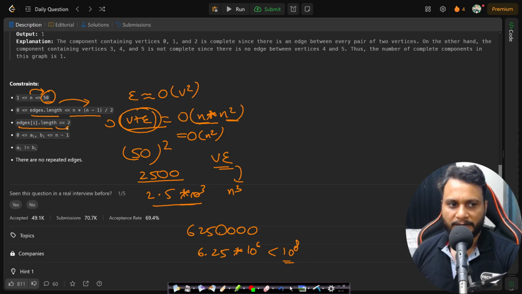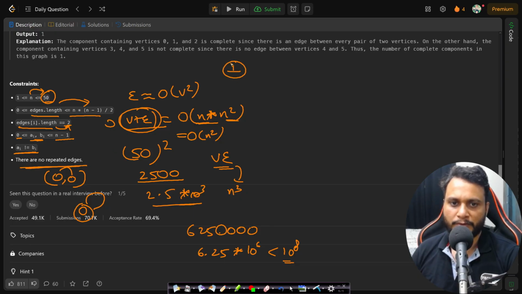Now the edges length is 2 because there is an edge between ui and vi, so it will be given as a pair. Each of the pair values is within the range of 0 to n minus 1. So you can go with an array instead of going for a hash map, which will be slower on runtime. Now ai is not equal to bi, which means there is no self loop. If you give 0, 0, that means there is an edge from 0 to 0, which is a self loop. So this self loop is not present.